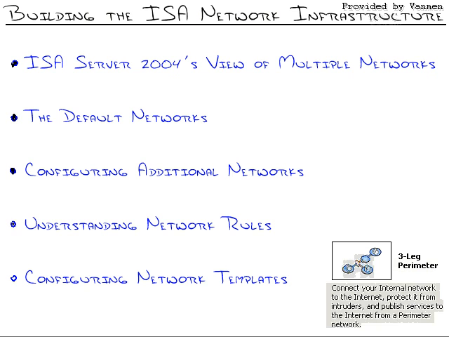The network rules, if there was one thing I wanted to make sure that you grabbed from this, it was network rules. The network rules were the key feature of ISO server that defined how we communicate between those networks. Without network rules, you can create as many networks as you want, and ISO server will never allow communication to happen. Again, network rules define two relationships, routing and NAT. Choose your relationship between your networks. We also, inside of all this, saw web chaining as well. Don't want to leave that one out. That's a more advanced feature we'll talk about, especially when we get to arrays.